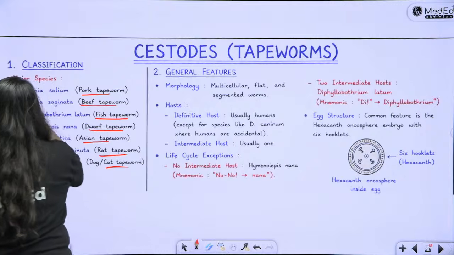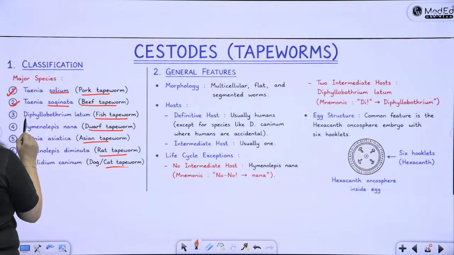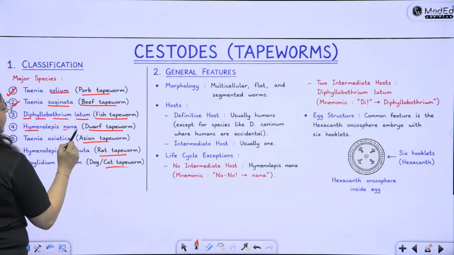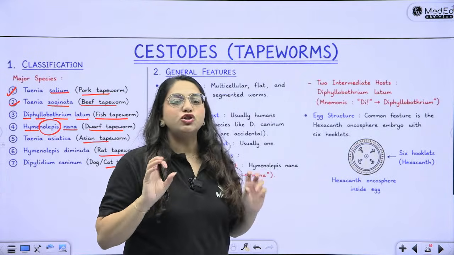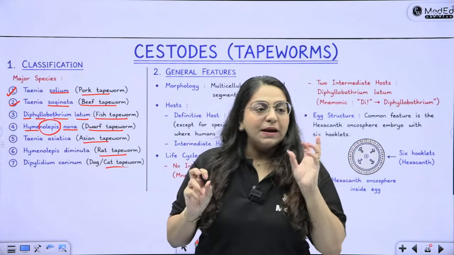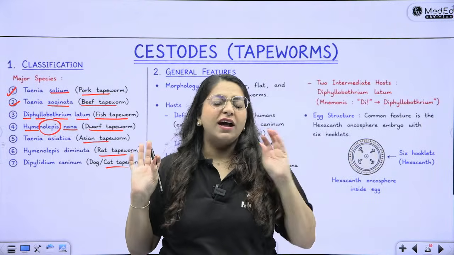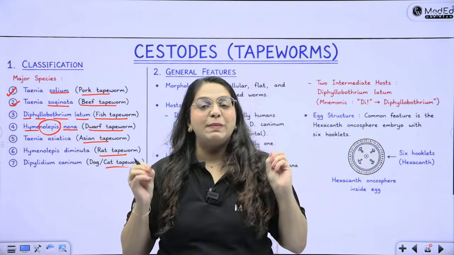You have Taenia solium, the pork tapeworm, Taenia saginata, beef tapeworm, Diphyllobothrium latum, fish tapeworm, Hymenolepis nana. Please guys, pay attention to the spellings, because sometimes examiners want to get done with your viva and go, and they just ask you to write the correct spelling.